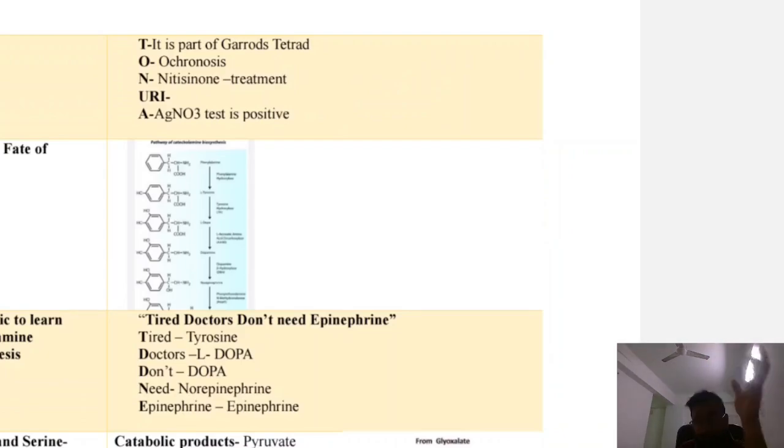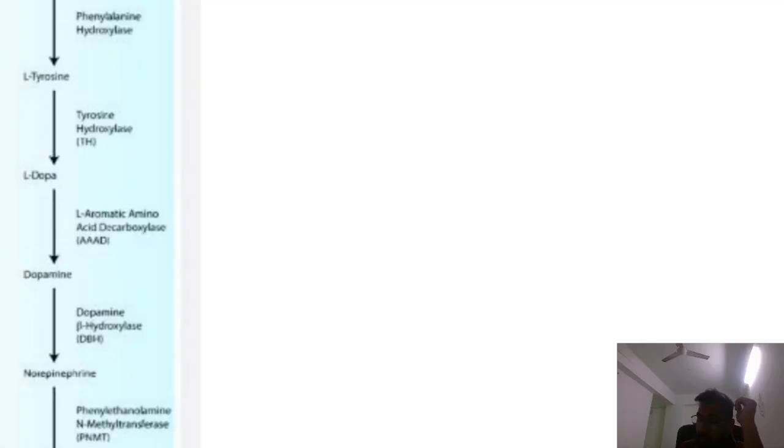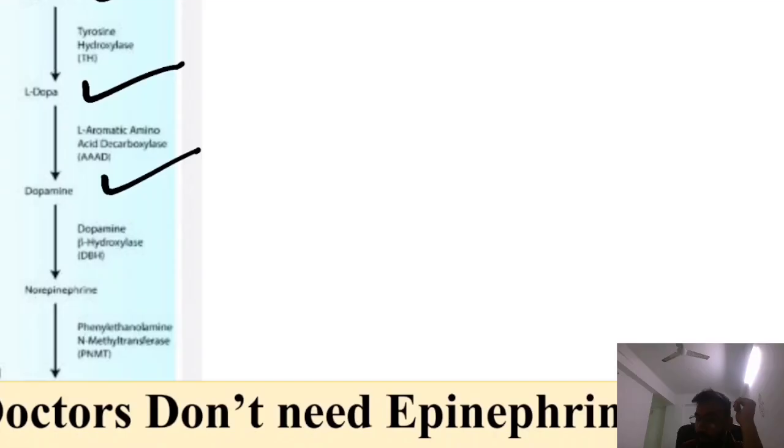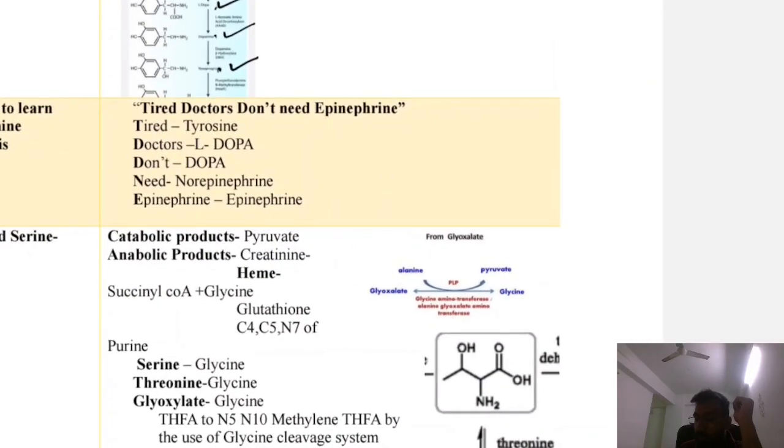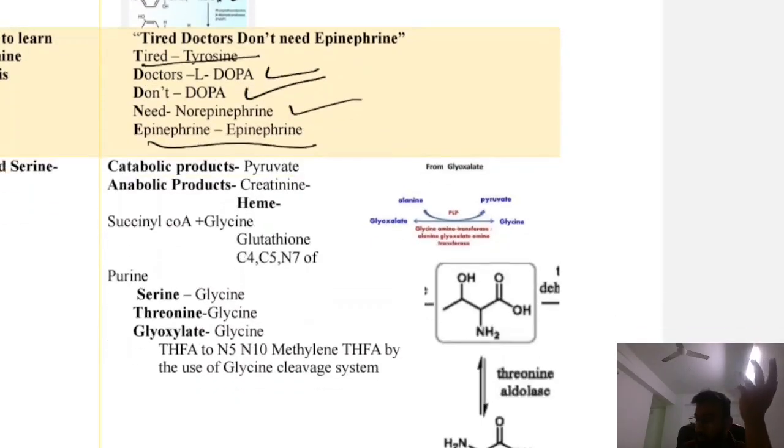Now, the enzyme defects and the diseases. So now what is the anabolic fate of tyrosine? So this is the reaction of anabolic fate. Phenylalanine is converted to the tyrosine, which is converted to the L-dopa, which is converted to the dopamine, which is converted to the norepinephrine. Okay, so these are the reactions. Then epinephrine. Okay. So what is the mnemonic? For catecholamine biosynthesis, Tired Doctors Don't Need Epinephrine. So Tired is for tyrosine, Doctors is for L-dopa, Don't is for dopamine, Need is for norepinephrine, epinephrine is obviously epinephrine.